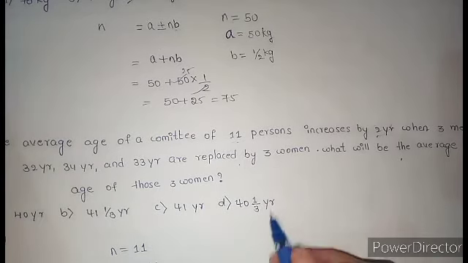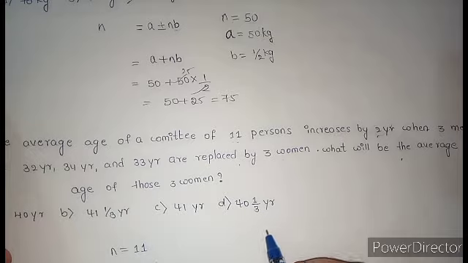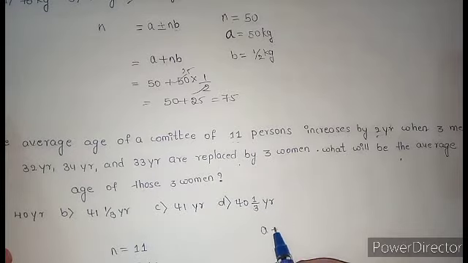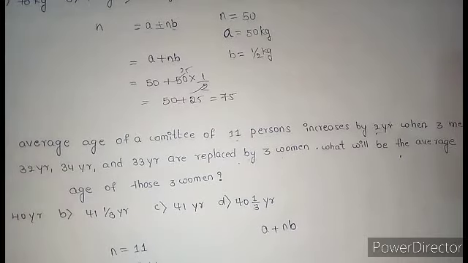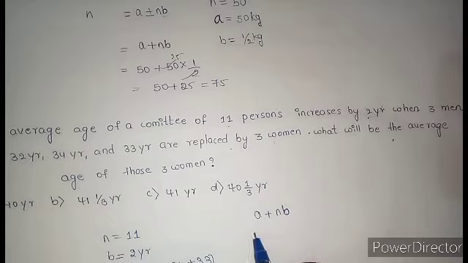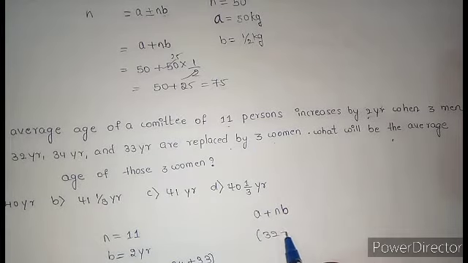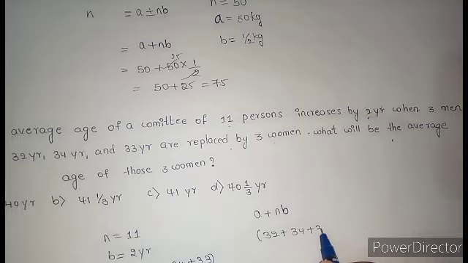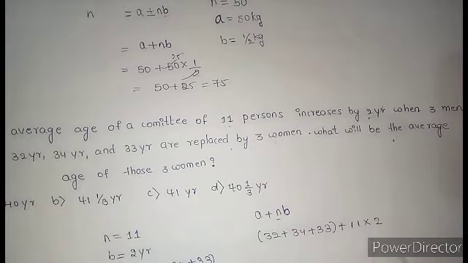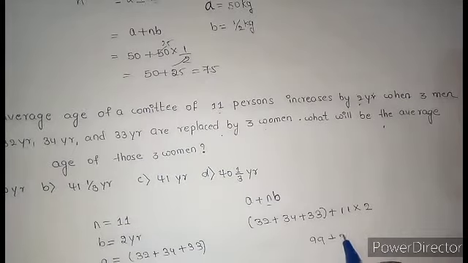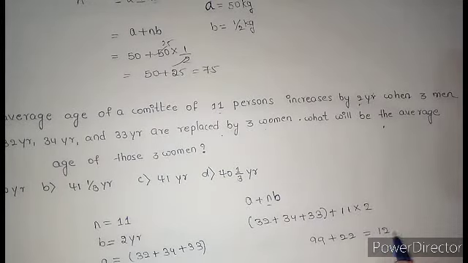Okay, same concept. The average age is increasing. A plus NB. Plus I have taken because here the average is increasing, right? So A is 32 plus 34 plus 33, N is 11, B is 2. When I add this up, I'll get 99. 11 into 2 is 22. I'll get 121. This is not the final answer.